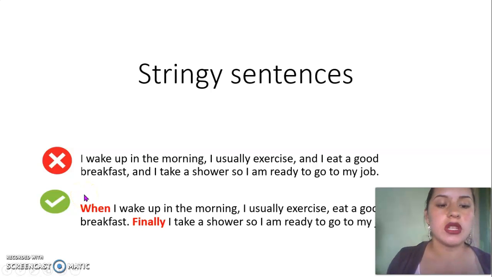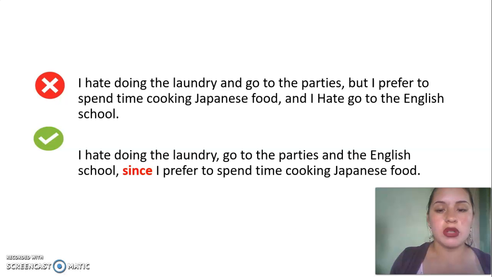The best way to fix it would be to recombine the clauses. For example, when I wake up in the morning, I usually exercise, eat a good breakfast, and finally, I take a shower, so I am ready to go to my job. Another example is the following.